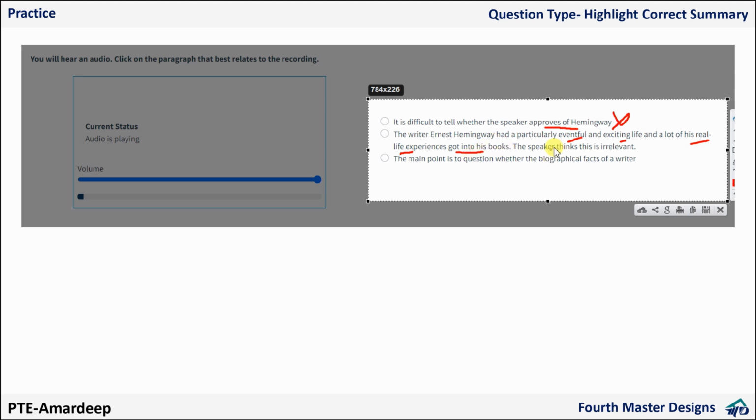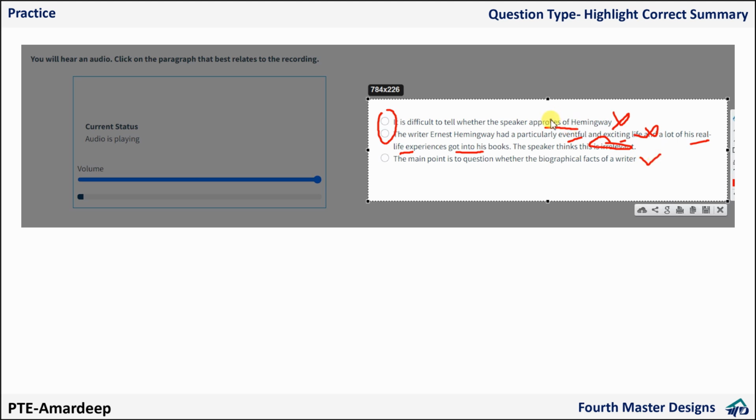Now, one thing I know, the speaker thinks this is irrelevant. No, she cautioned, but she did not say something irrelevant, something incorrect, something inappropriate. So based on this point, I will eliminate this also. Now I have eliminated these. I'll go for this one only.